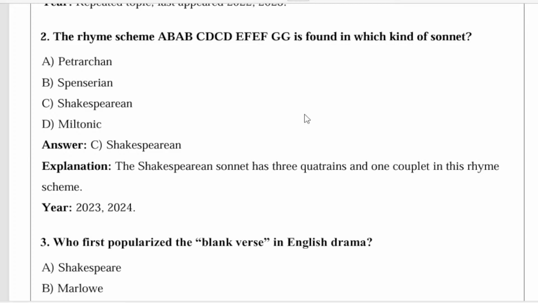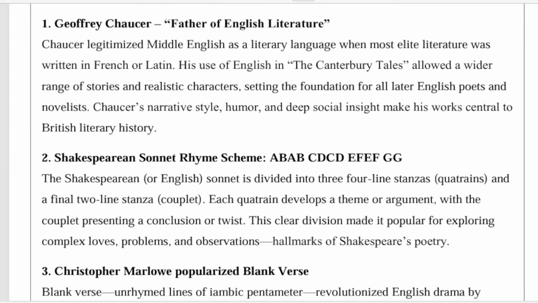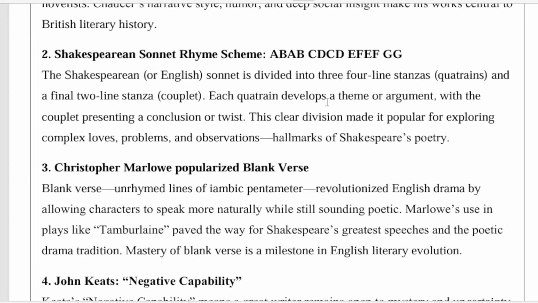A question on this came in 2023 and also in 2024. So you have to remember the Shakespearean sonnet follows this rhyme scheme: A B A B, C D C D, E F E F, and G G. The detailed explanation we will see in the explanation box.